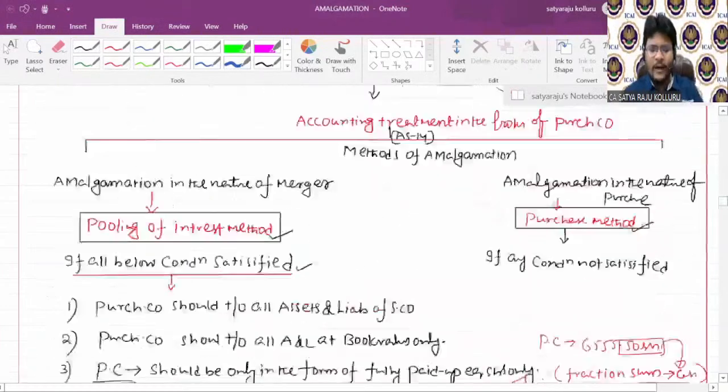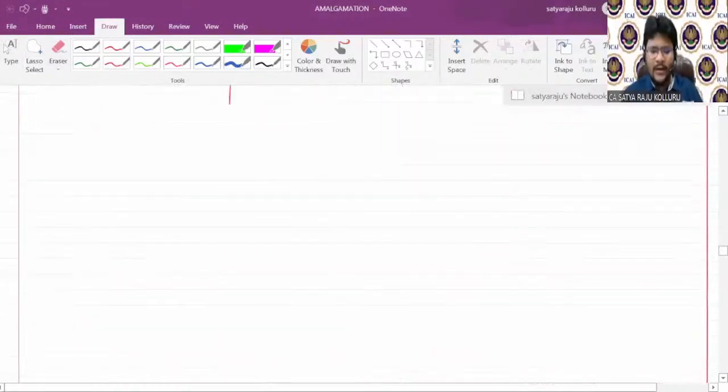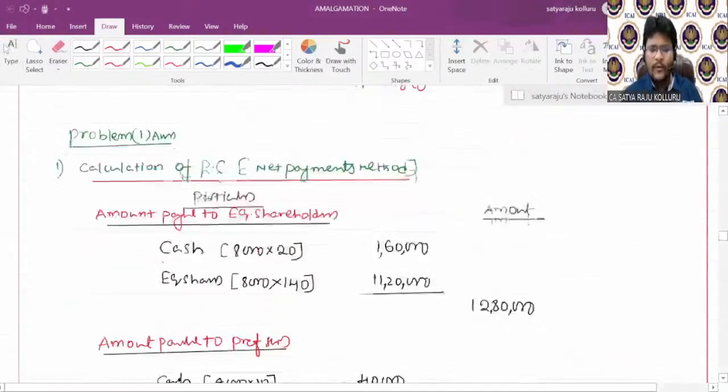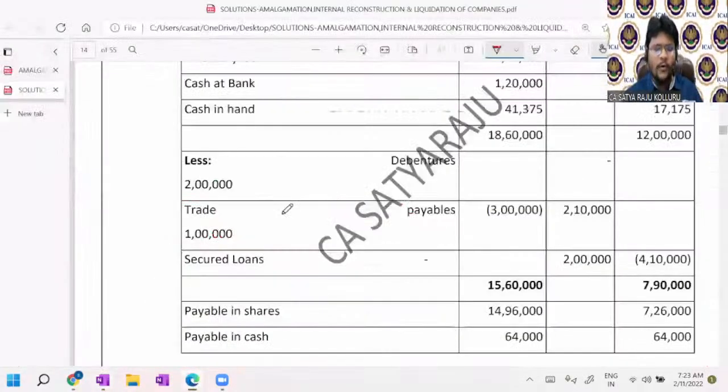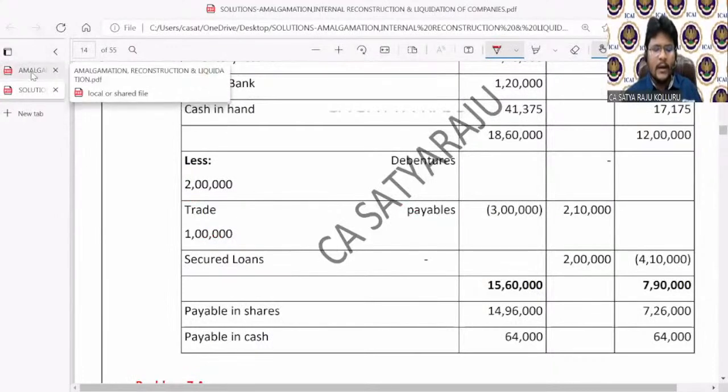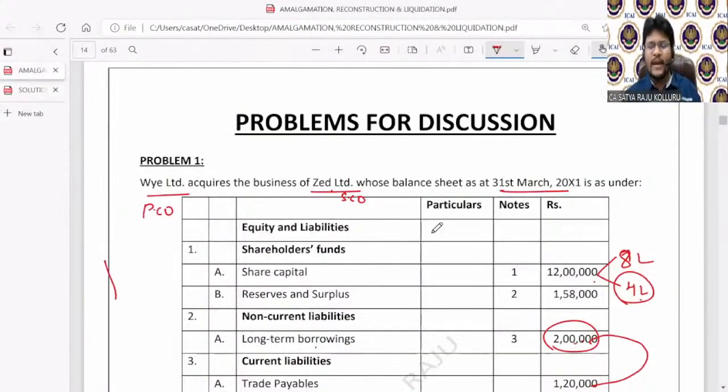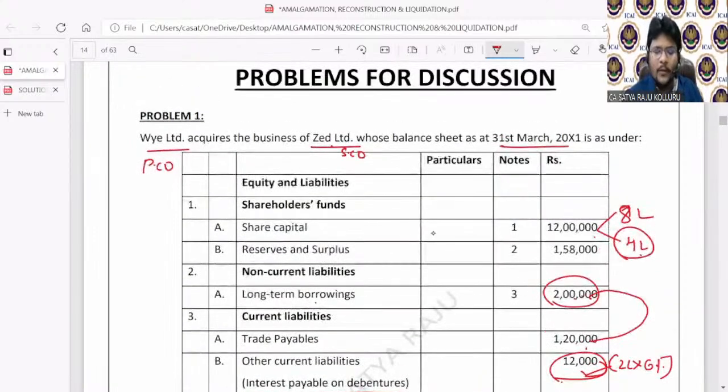Then we started problem number 1. I'm already in the process of doing problem number 1, but to continue my flow in a smooth manner, let me open problem number 1 once again. Please, all of you concentrate. I don't want to read the entire problem. I will read the crux of the problem and continue my flow. Concentrate, guys. Y Limited acquires the business of Z Limited. We decided Y Limited is the purchasing company and Z Limited is the selling company.